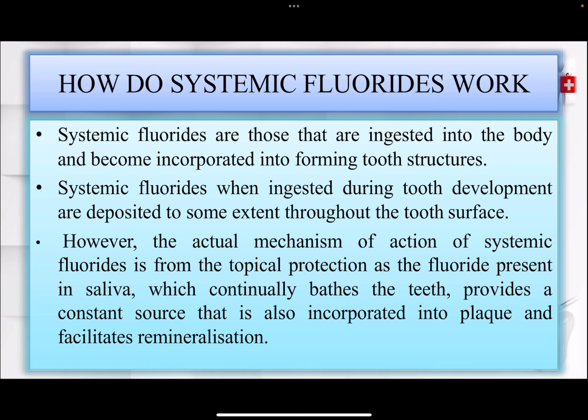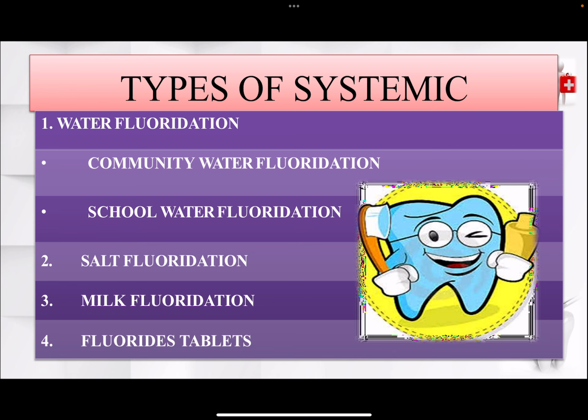So, how do systemic fluorides work? Systemic fluorides are those that are ingested into the body and become incorporated into forming tooth structures. When ingested during tooth development, they are deposited to some extent in the tooth surface. However, the actual mechanism of action of systemic fluorides is from topical protection, as the fluoride present in saliva, which continually bathes the teeth, provides a constant source that is incorporated into plaque and facilitates remineralization.